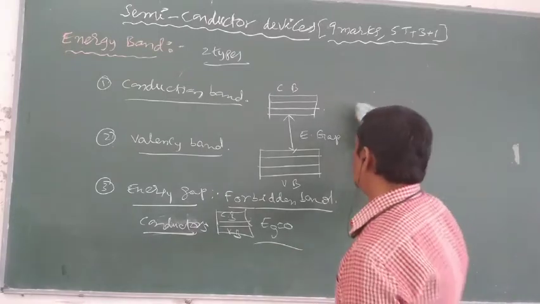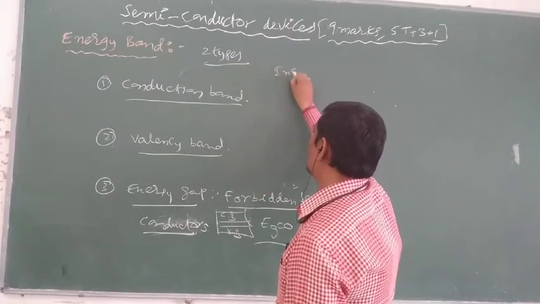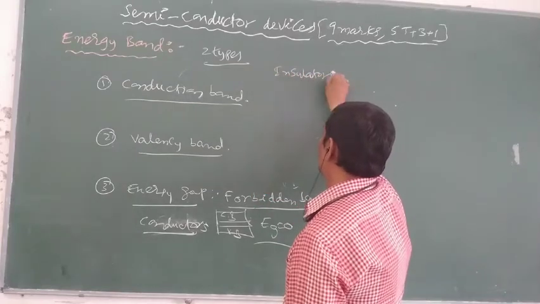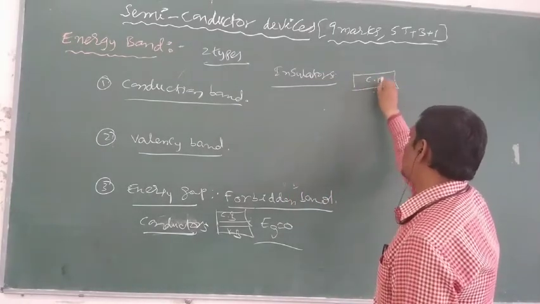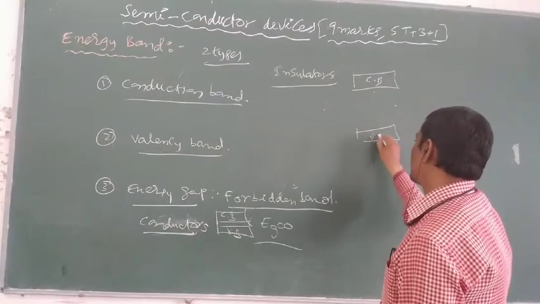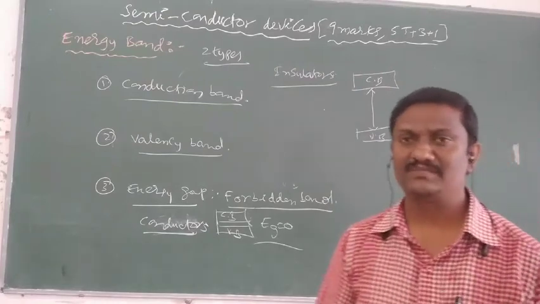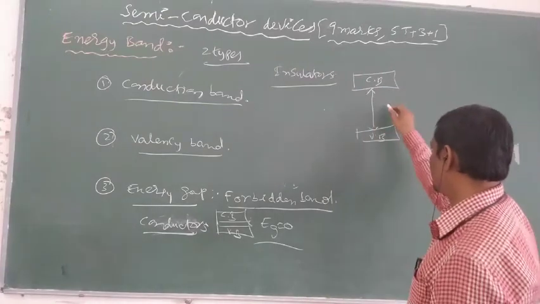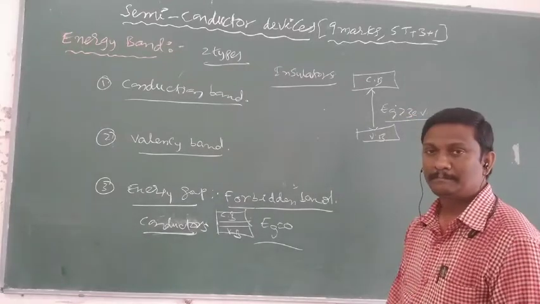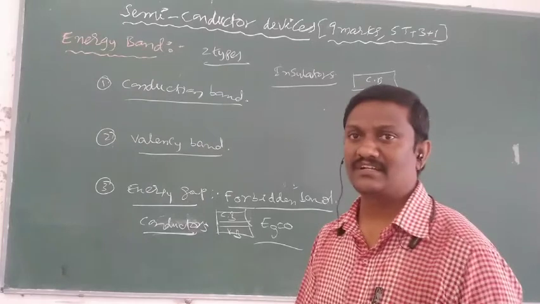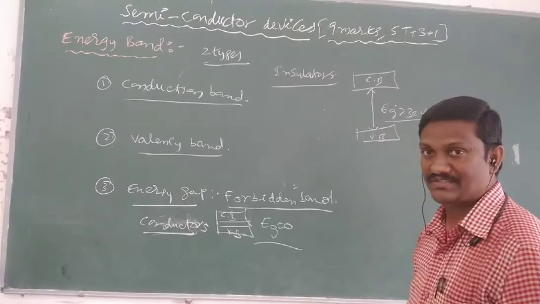Next, second means insulators. So what about insulators? In case of insulators, the gap between the conduction band and valency band is much more, greater than 3 electron volts. But supplying greater than 3 electron volts is impossible. So that's why current conduction does not take place in case of insulators.